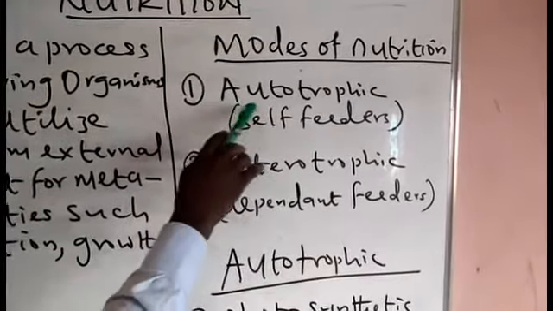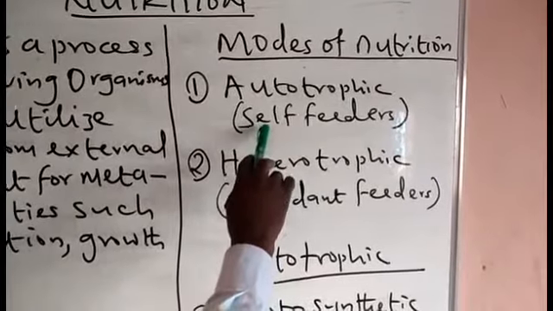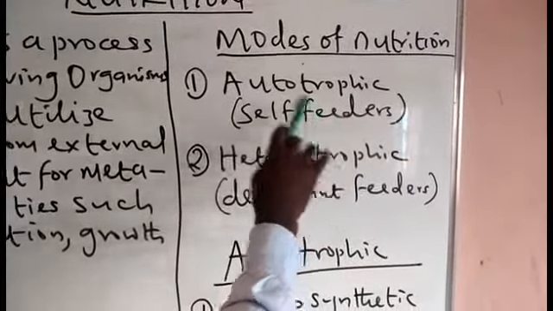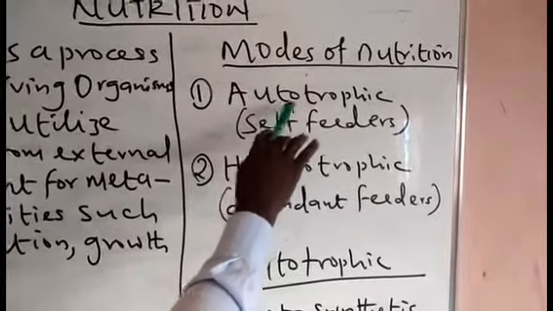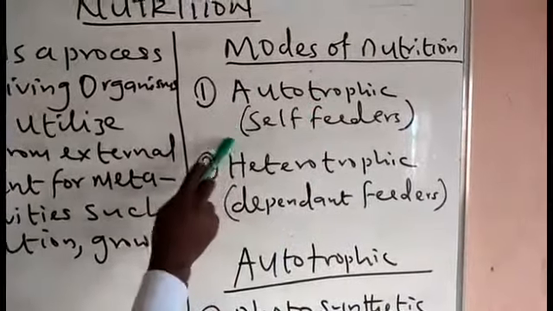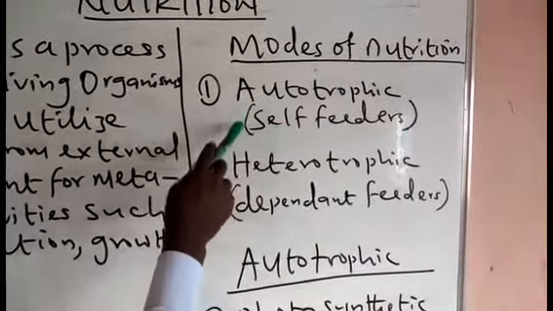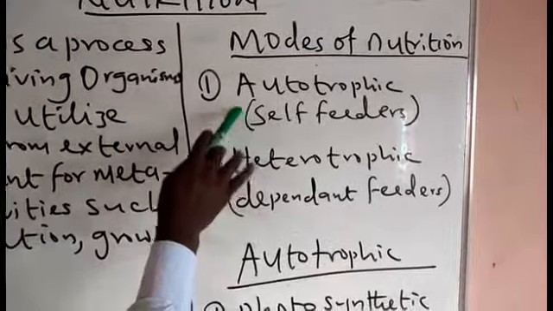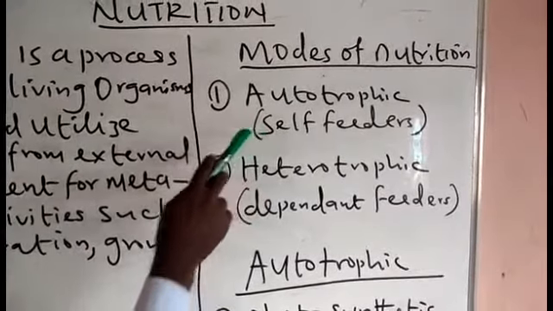The autotrophic mode of nutrition is what we refer to as self-feeders. Under this nutrition, these are organisms that can produce their own food. They don't depend on other organisms to feed. They produce their own food and utilize it in their body.